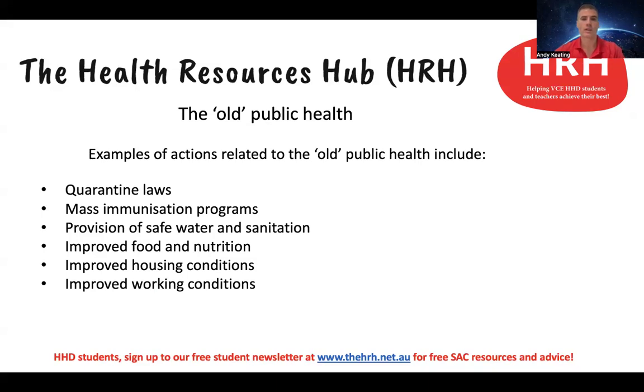And so stricter quarantine laws meant that there were more regulations regarding what individuals needed to tell the Australian government about where they'd been and what activities they engaged with, as well as screening. And that means that they're more likely to be able to prevent these infectious diseases from coming into the country.